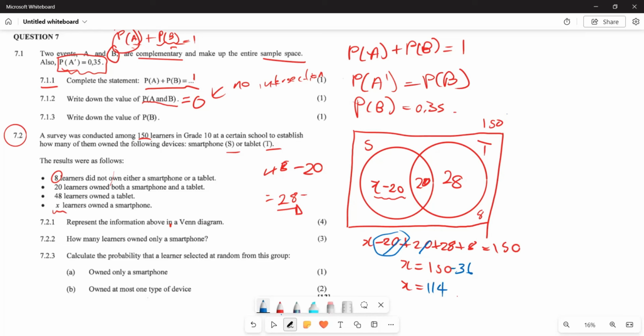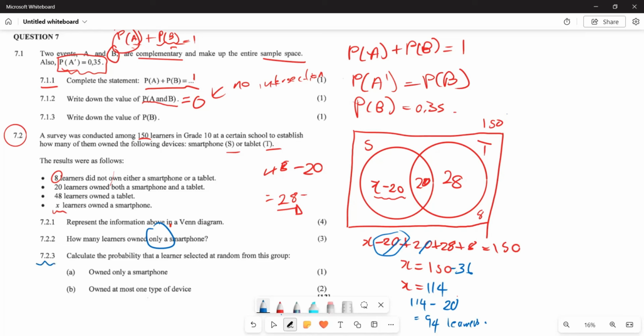And now this is going to be your value of X, but we haven't answered the question. They said this one requires only smartphones, which means you're going to come back and say from here, what is the X? You're going to say now 114 subtract your 20. And what is the answer that you're going to find there? The answer is going to be 94, which means you have 94 learners who owned only a smartphone out of 150, right?